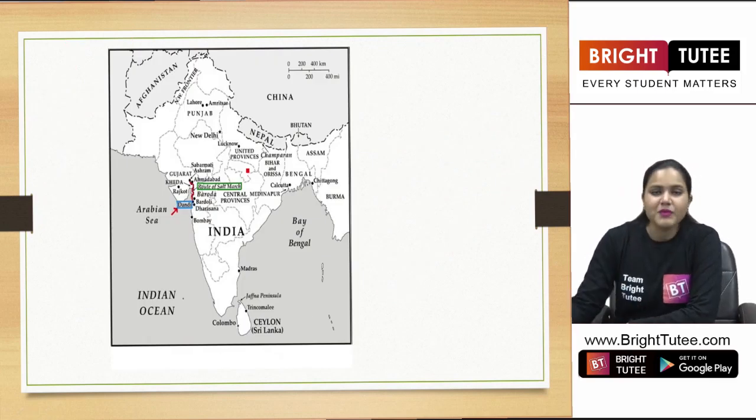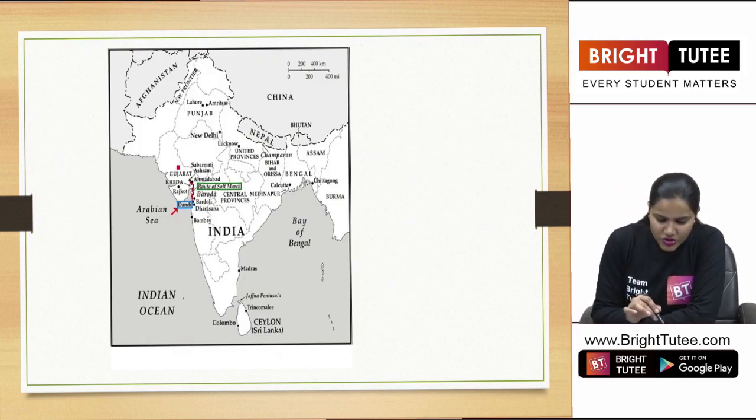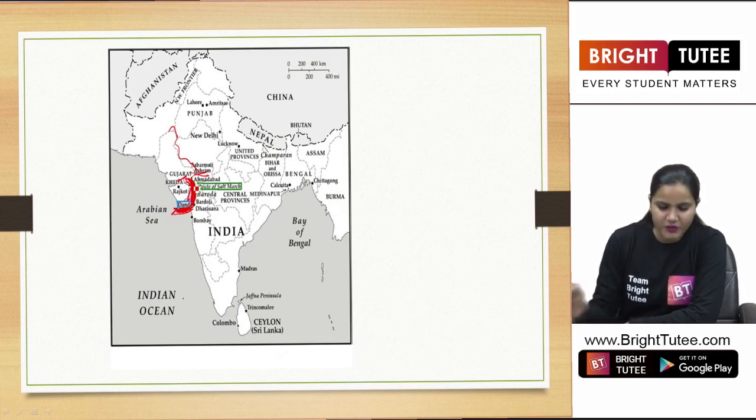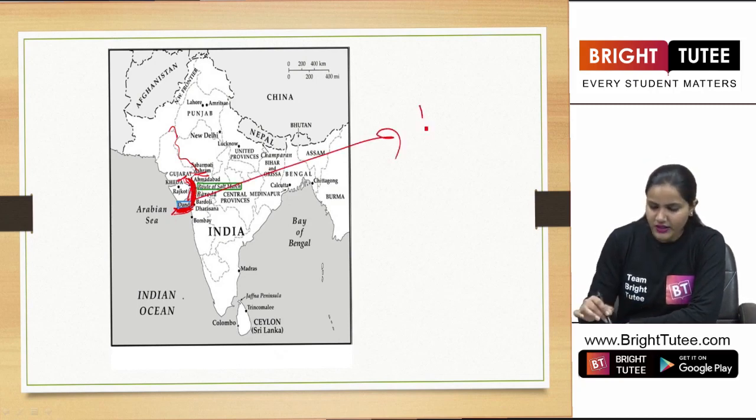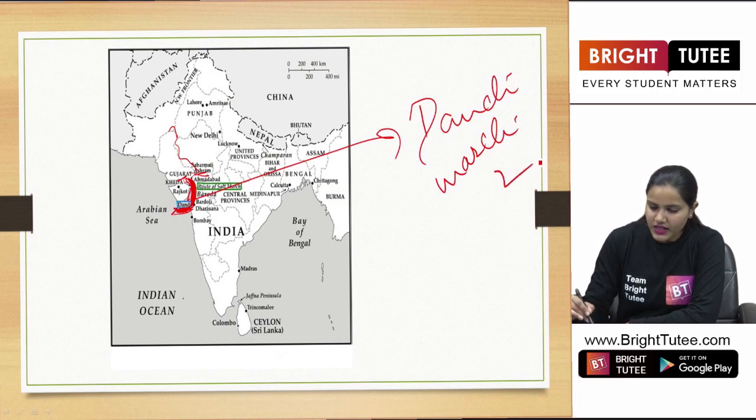Now have a look at this map here, students. This is the map of Gujarat. The region that I am pointing out is Sabarmati Ashram, from where the march started. And as you can see, Dandi is pointed out in the map. So till here the whole march took place, somewhere from here to here in Gujarat. This was the famous Dandi march or the salt satyagraha.